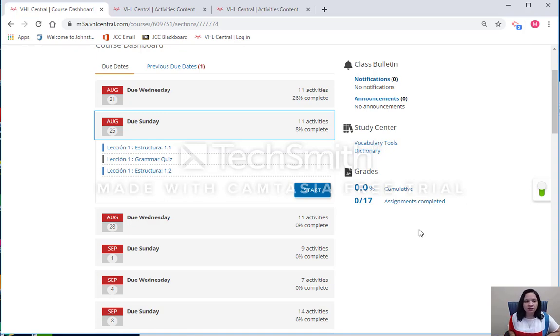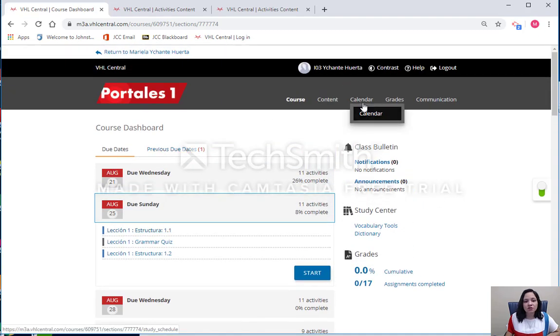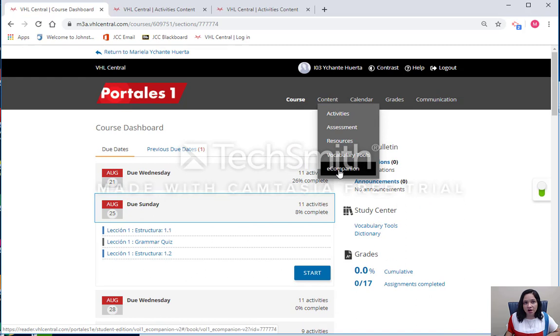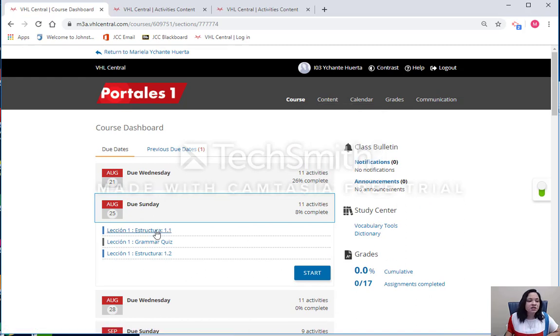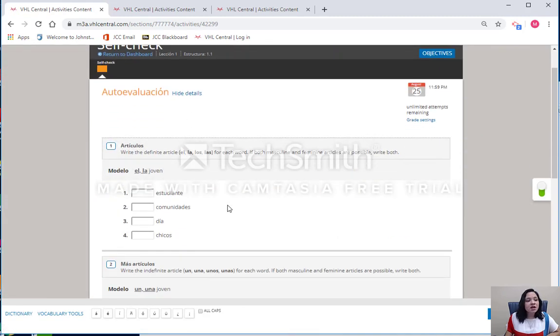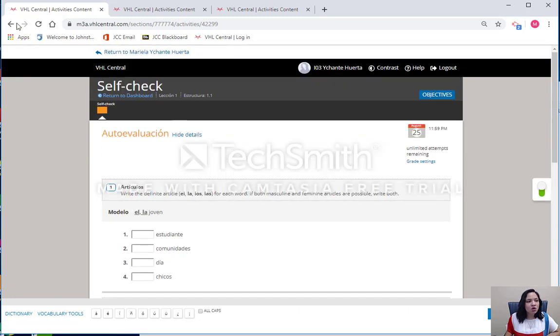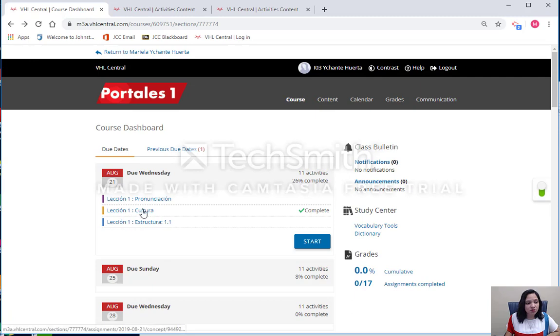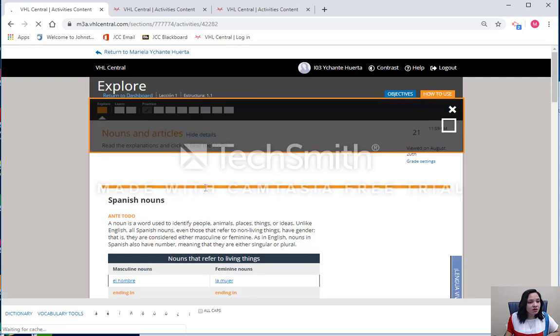Another piece of advice that I can give you is that whenever you see assignments due, please don't just jump to the work. Please check in here what we're working on and go to your book, and you can review that grammar point. Another way to do this is to go to the assignment and not start working on it without the guidance. So please go to the grammar points that we're working on. For example, in here, Estructura 1.1.